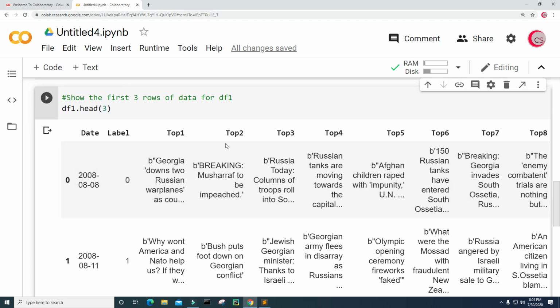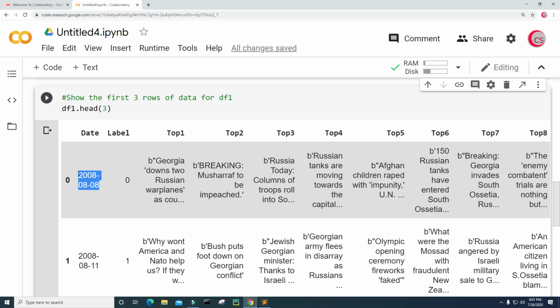Okay, so this is the data set. We have the date. So this is the day that the news was out for the Dow Jones. And then we have this label column. And the label column tells us if the adjusted close price for that day went down or up. And so if it went down, that would be indicated by the number 0.